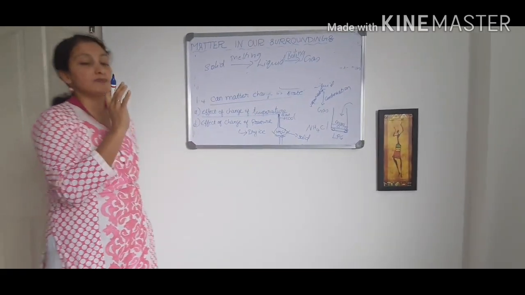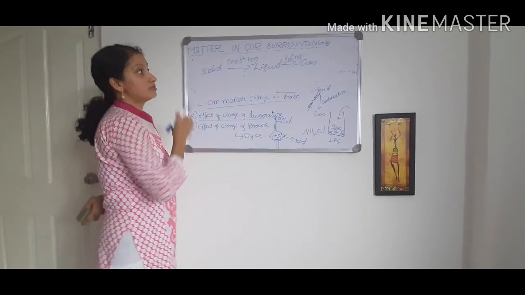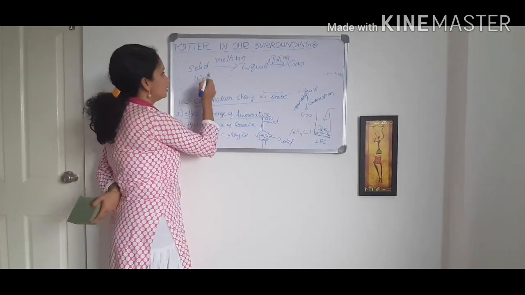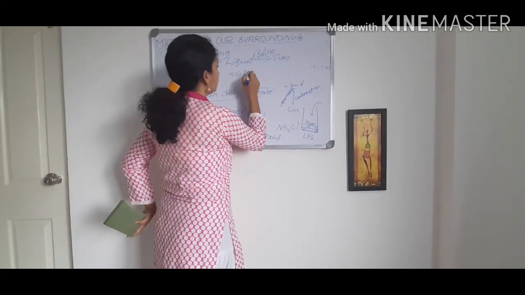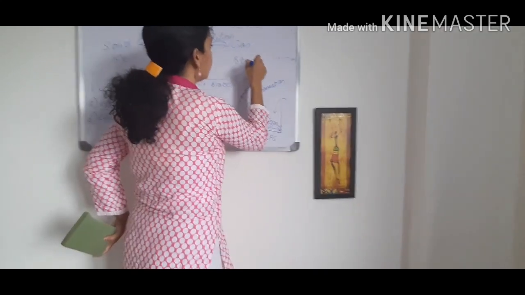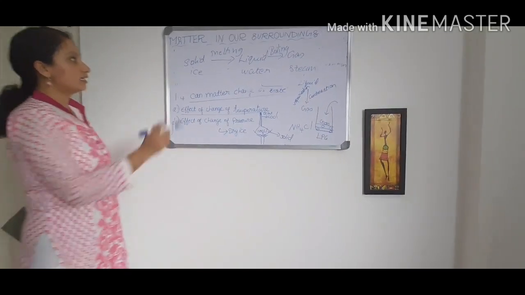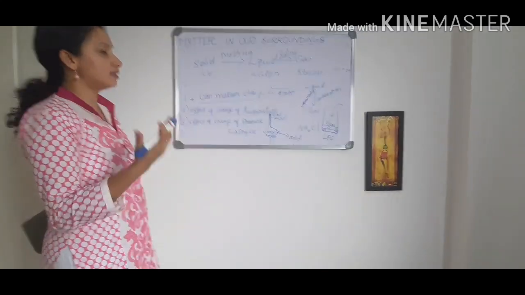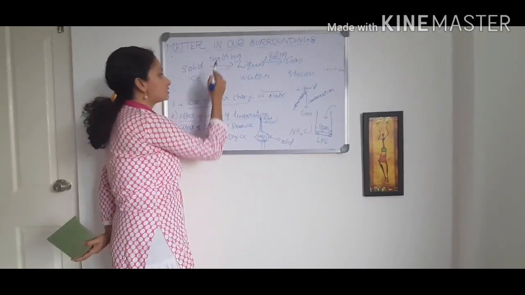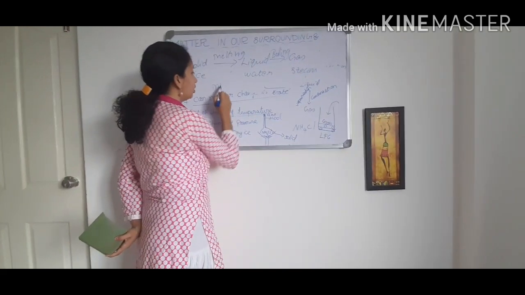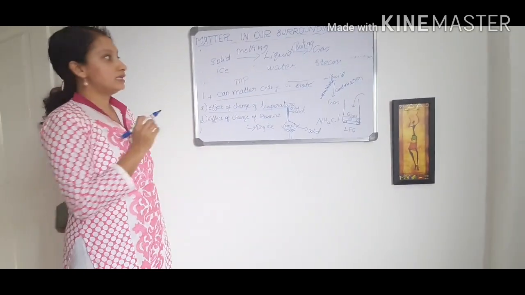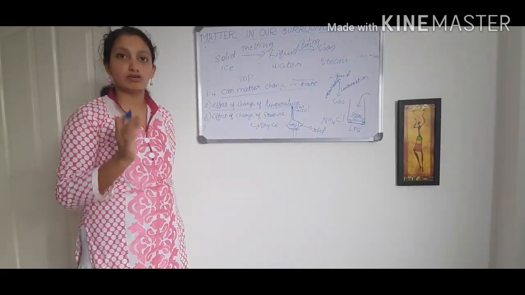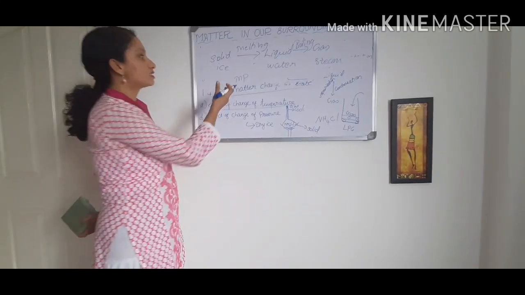So once this happens, we can note down there is a particular temperature at which this melting or boiling happens. We are taking one example for ice changing to water, and water changing to steam or vapor form. So here when the ice is changing to water at a particular temperature, what is called for that temperature? Melting point. So you can call it as MP, melting point. The temperature at which the solid form of matter changes to the liquid form, that is called as melting point.